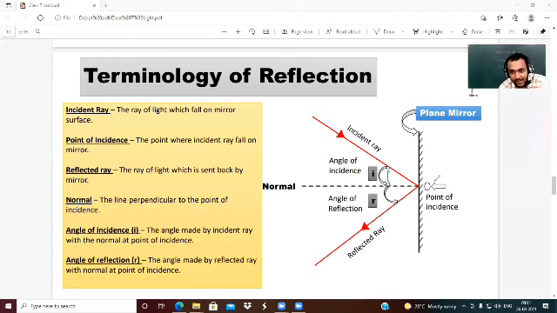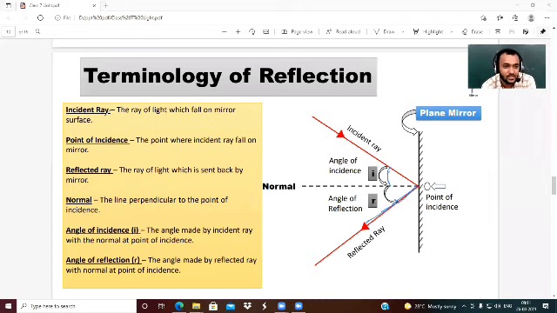After hitting the plane mirror surface, what happens? Reflection takes place. The light is sent back to the same medium. This ray is called the reflected ray, and the angle the reflected ray makes with the normal is called the angle of reflection.